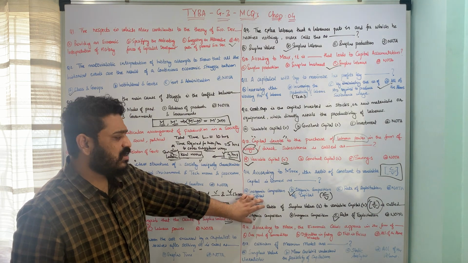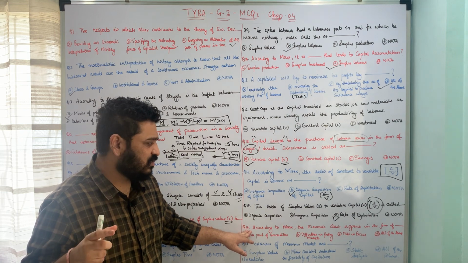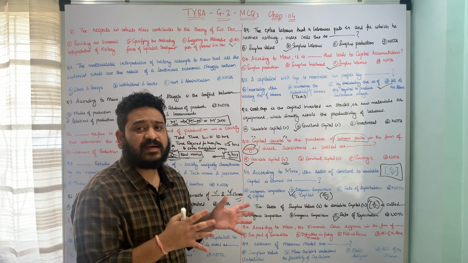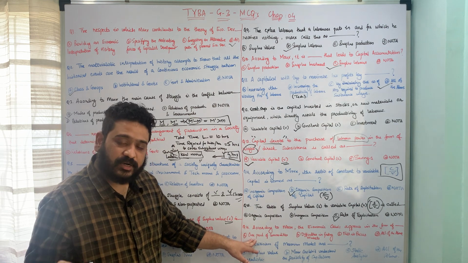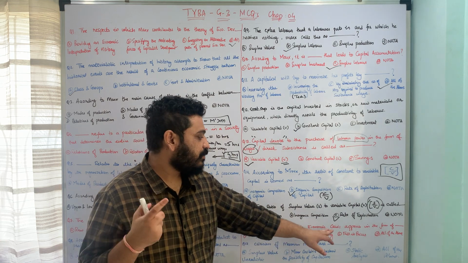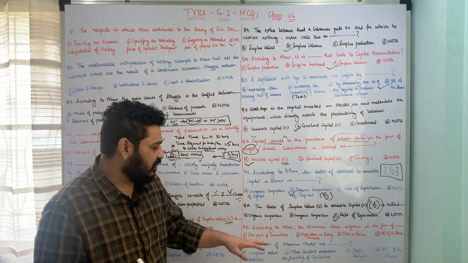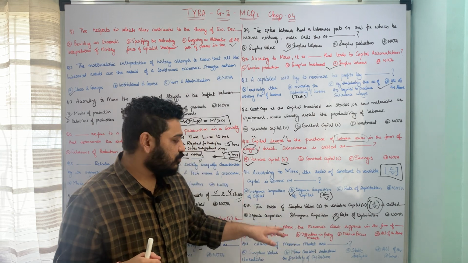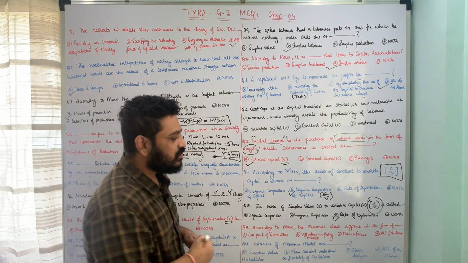I hope the question is pretty much clear. Let us now move to the next question. According to Karl Marx, the economic crisis appears in the form of what? Whether it appears in the form of overproduction of commodities, difficulties in finding markets, falling prices, or all of these three things: overproduction of commodities, difficulties in finding markets, as well as fall in prices. So here, according to Marx, the economic crisis appears in all these three forms. That means option D is correct.